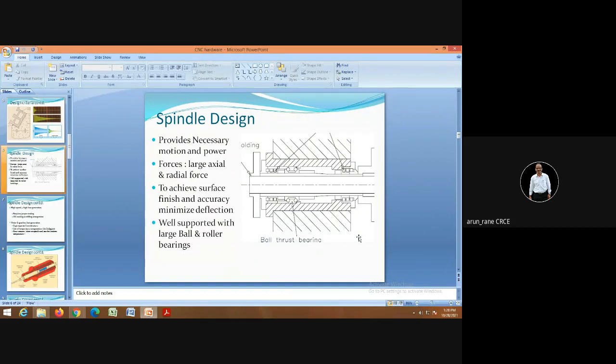Look at this drawing, that is spindle design. Where is the spindle? This is the spindle.